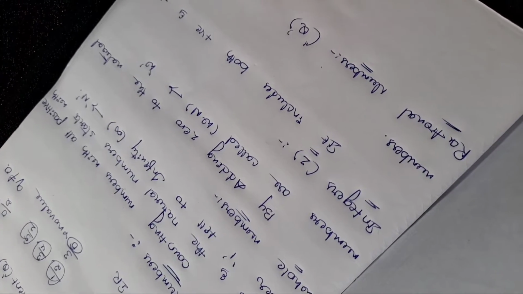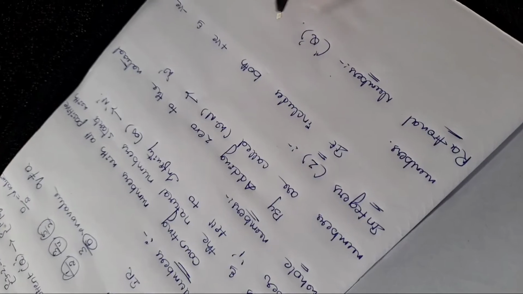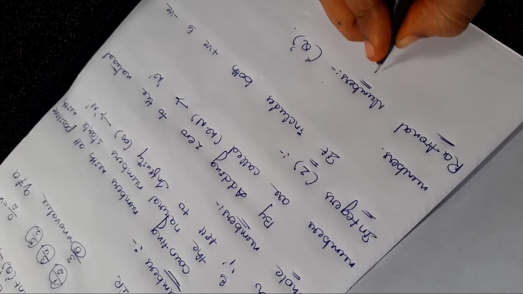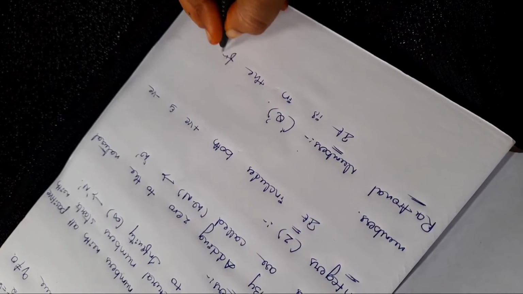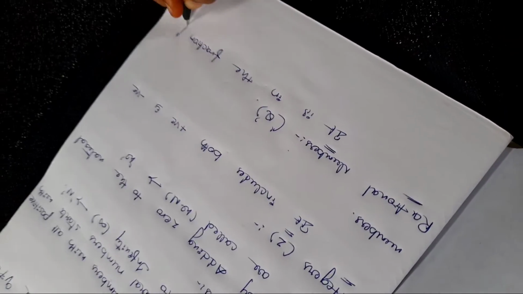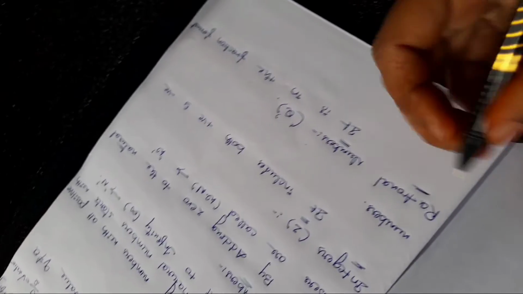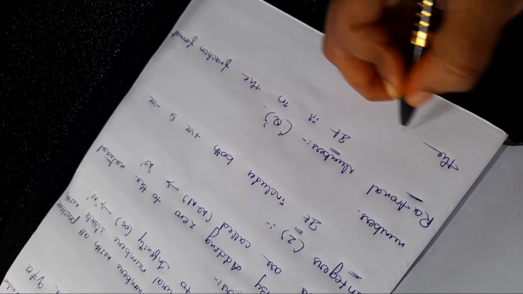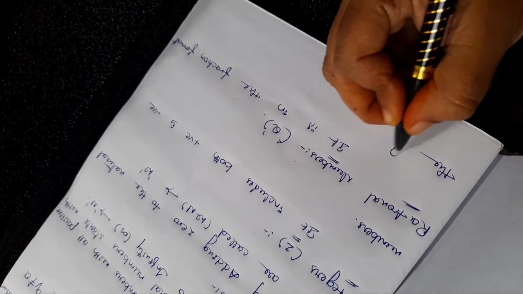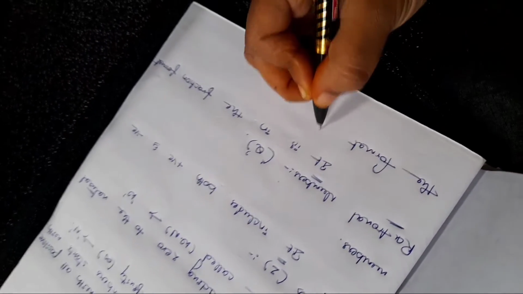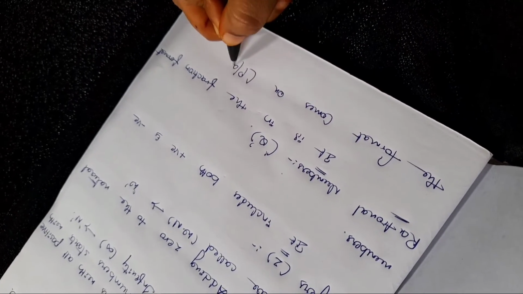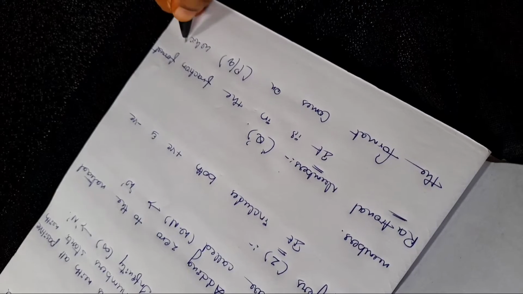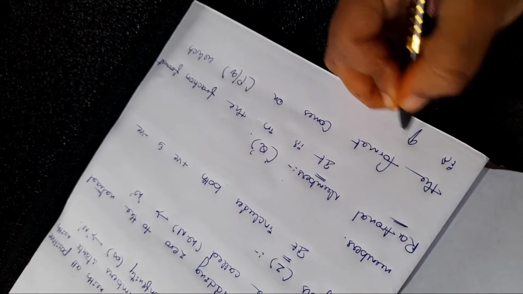The symbol is denoted by Q and it is in the fraction format. The format is P by Q, where Q is not equal to 0.